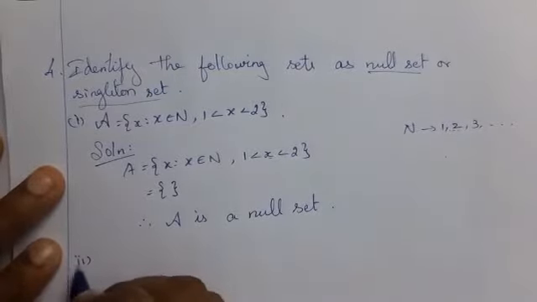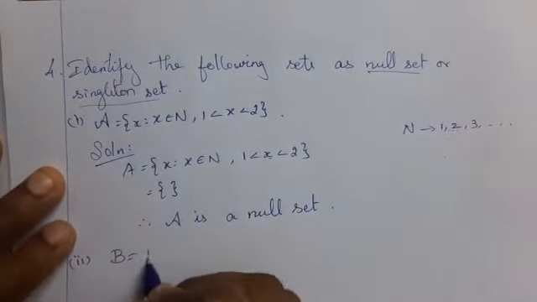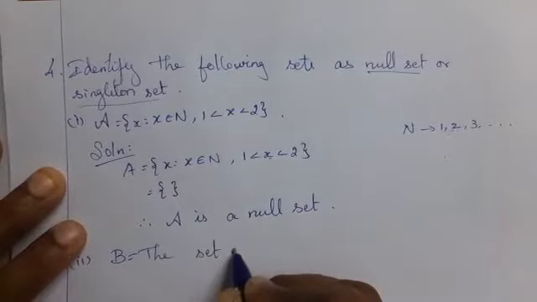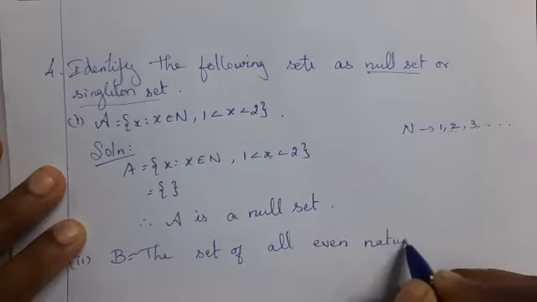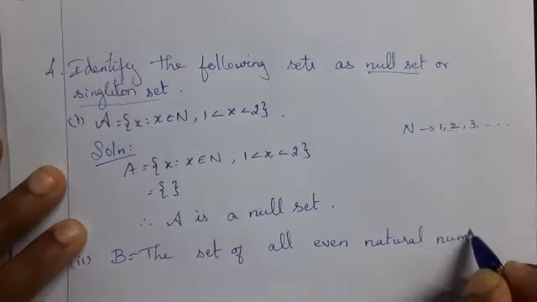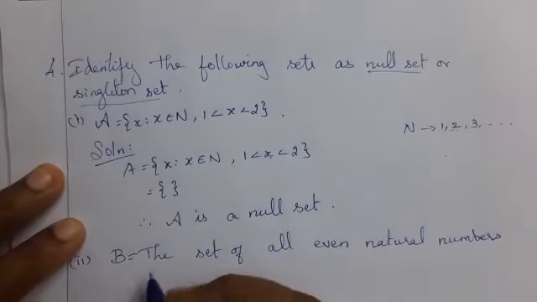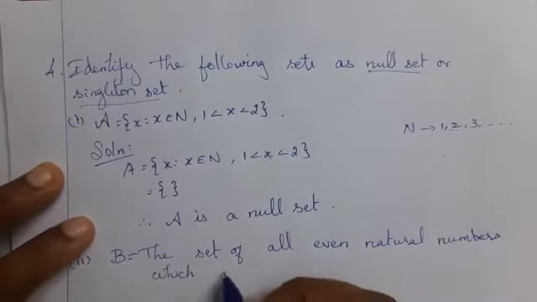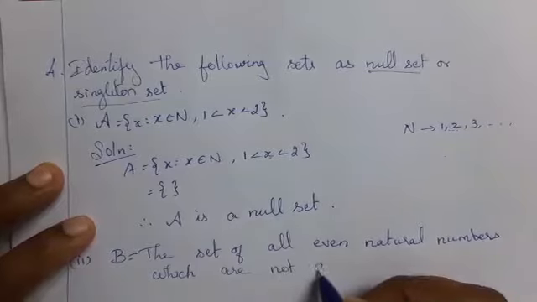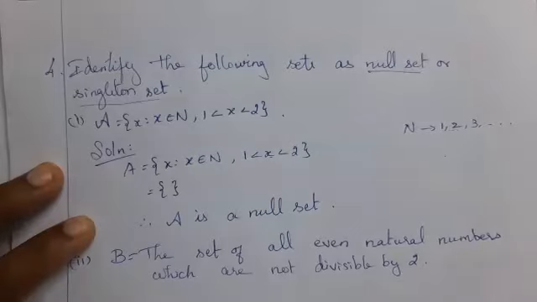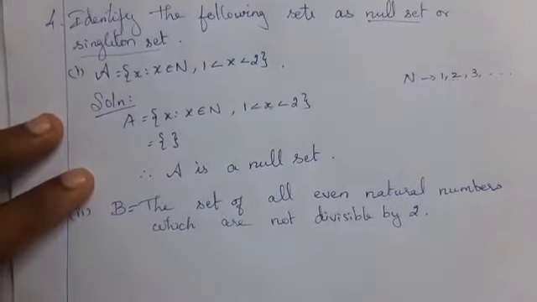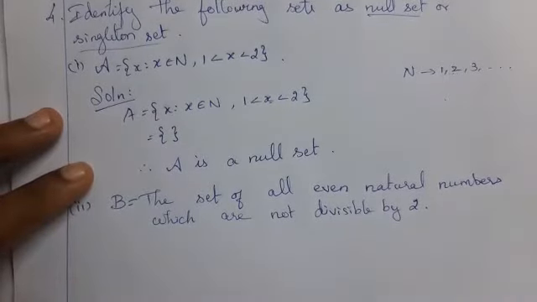See the second question. Capital B is equal to the set of all even natural numbers which are not divisible by 2. The set of all even natural numbers which are not divisible by 2. Can you guess the answer?